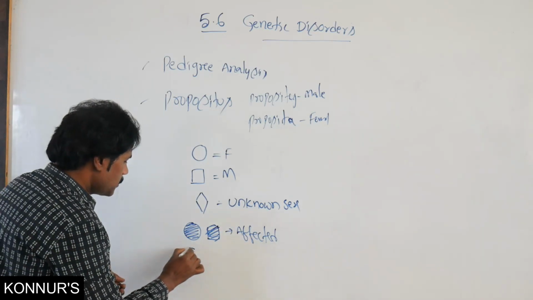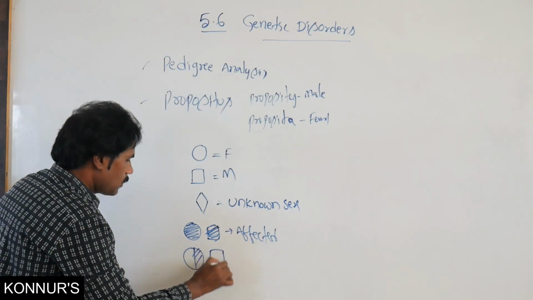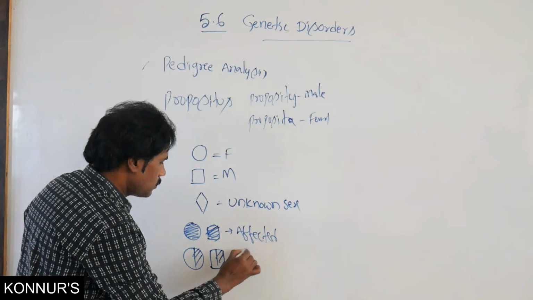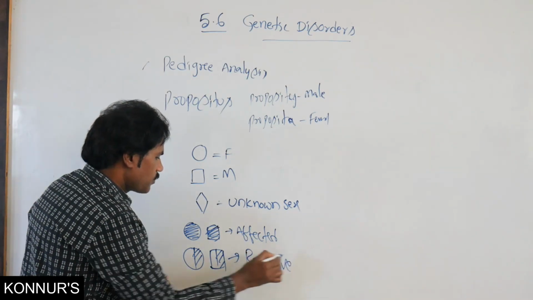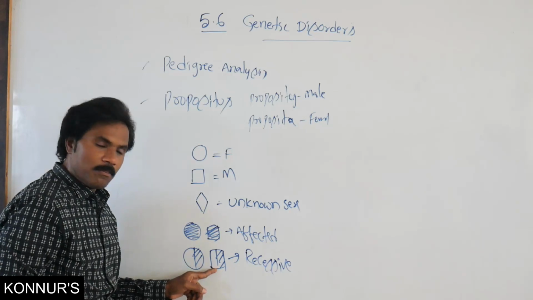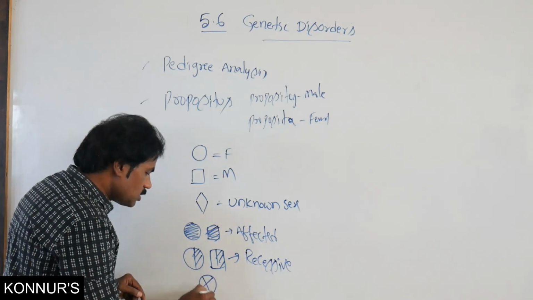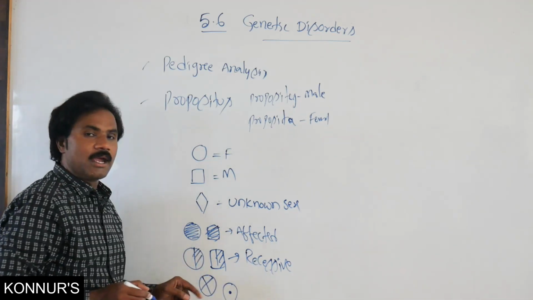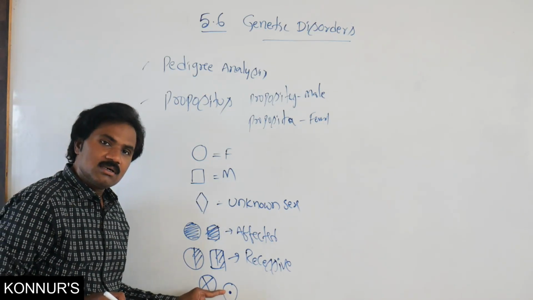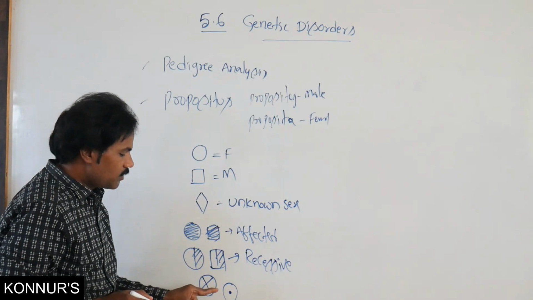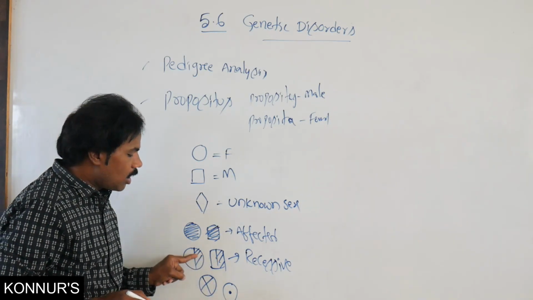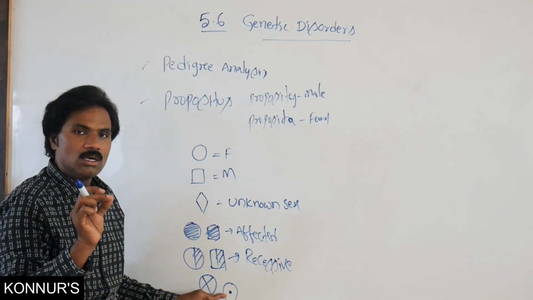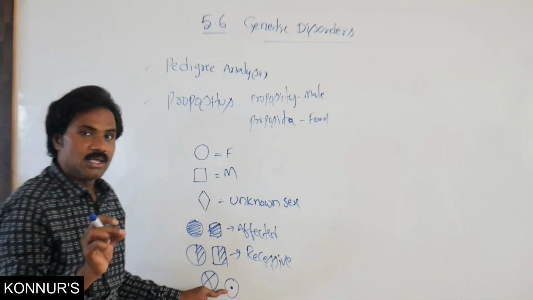Half-shaded symbols represent recessive female or recessive male, carriers in the autosomal case. For a sex-linked recessive character, a sex-linked carrier, these are autosomal otherwise, but if the middle of the symbol has a dot, that represents a sex-linked carrier.